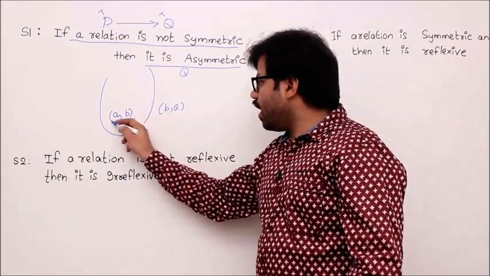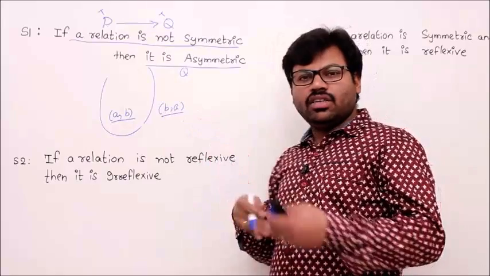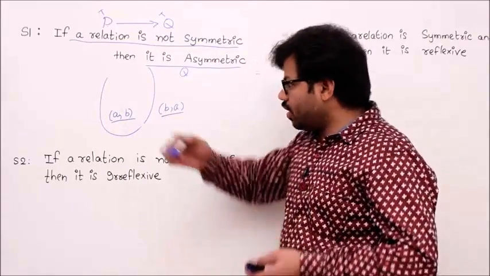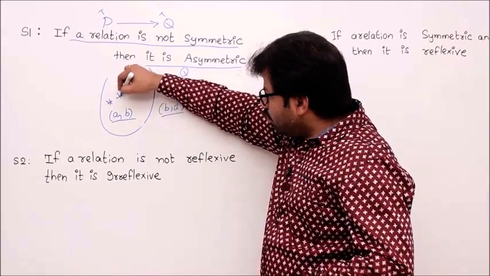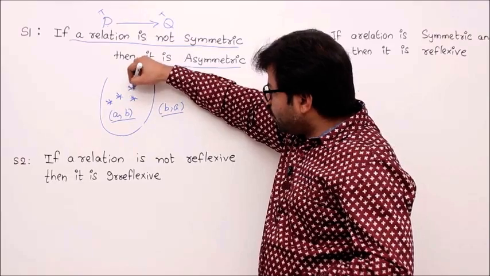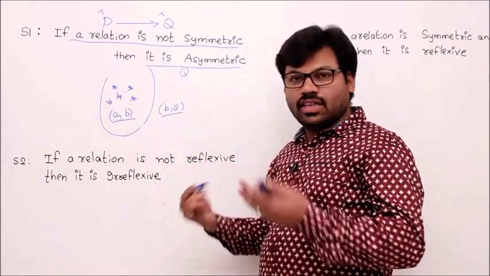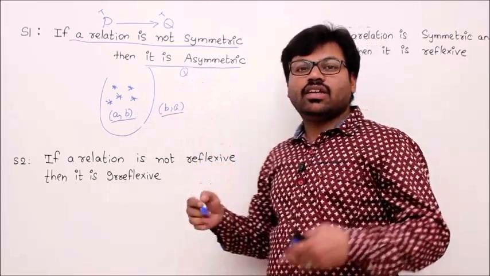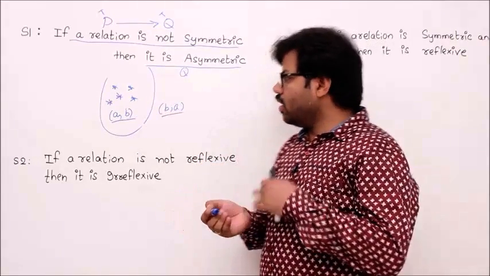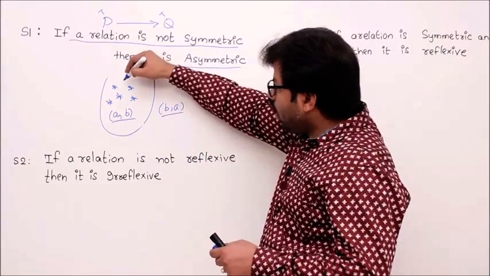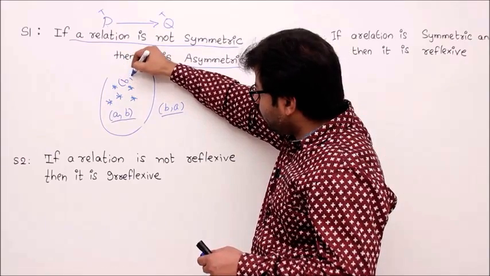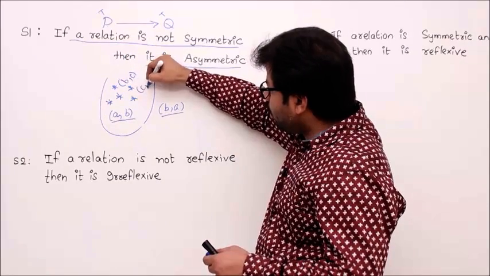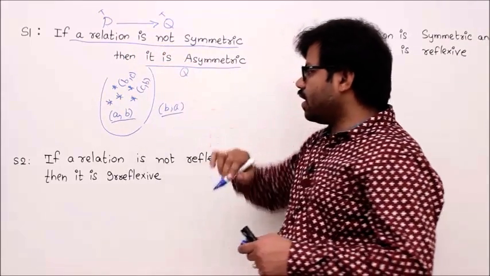By seeing (a, b) inside and (b, a) outside, you might think it is asymmetric, but you are not thinking about other elements. This relation might have other elements, arranged in such a way that it is not asymmetric. Is it possible? Yes, definitely. What if I have one more element, (b, c), and its counterpart (c, b), both present in your relation?